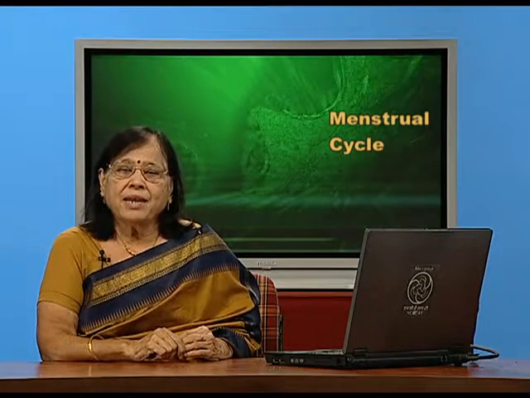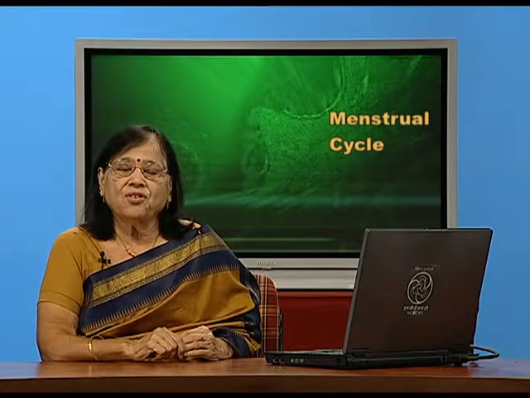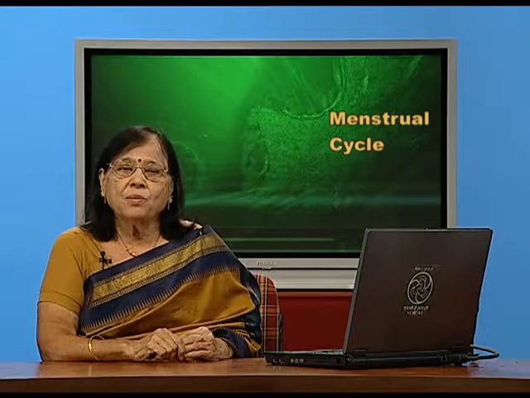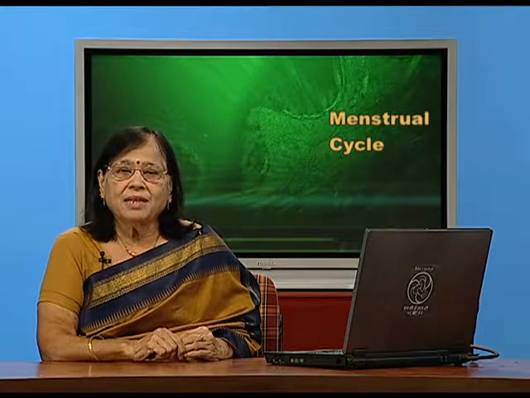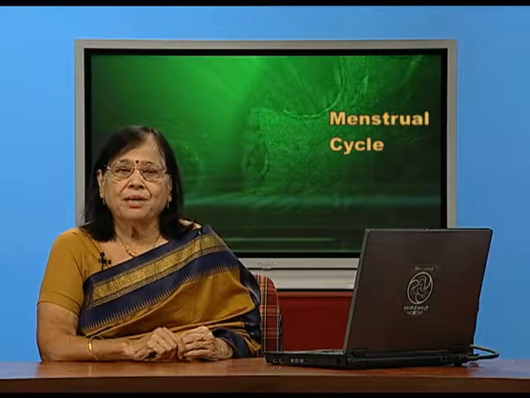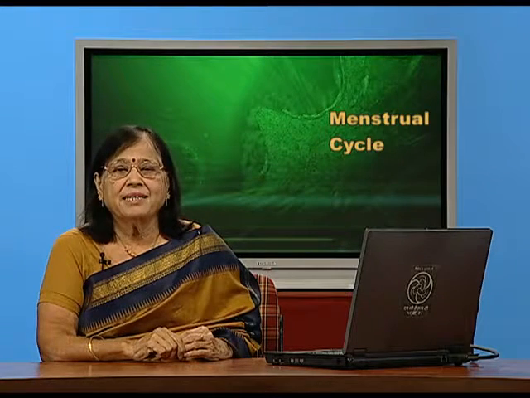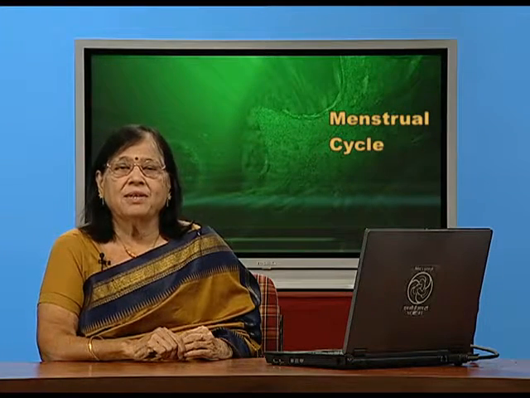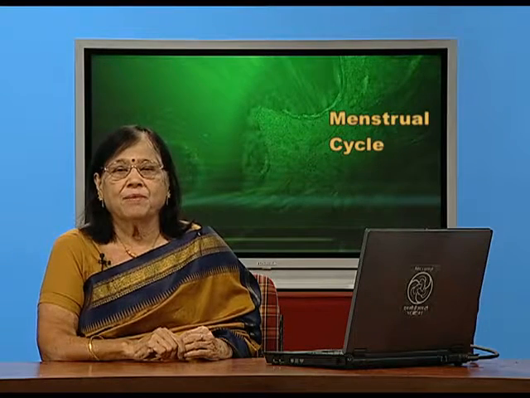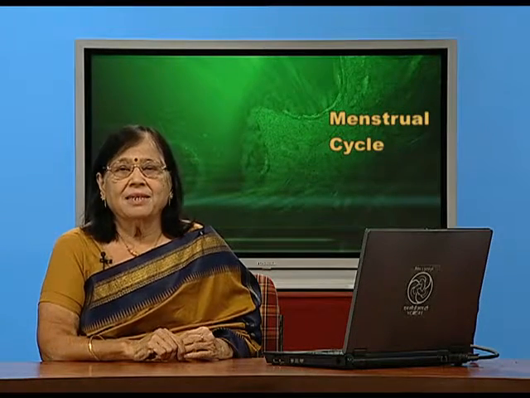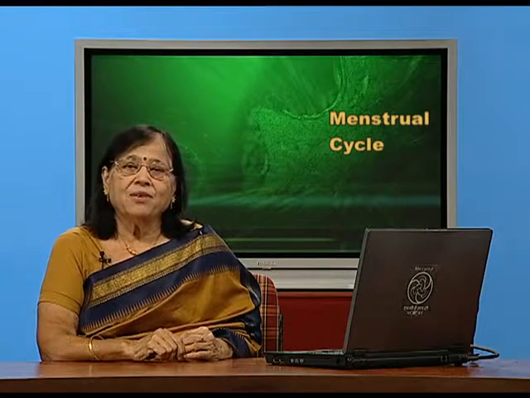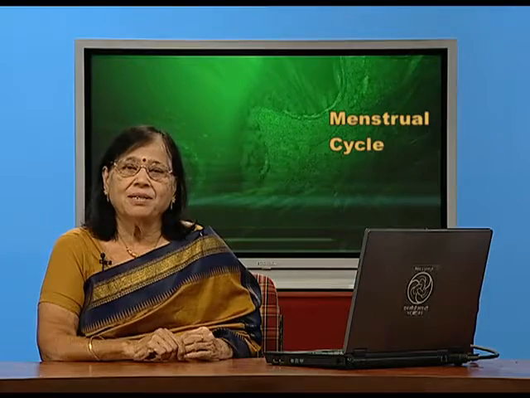The corpus luteum will die, regress, disintegrate and will be converted to corpus albicans. The word albicans, like albino, indicates something white. So, corpus albicans is white and it is dead, non-active, and not releasing progesterone anymore. Suppose fertilization had taken place, then this corpus luteum would have survived for 90 days to maintain the pregnancy. In that case, it is very natural that the next cycle cannot occur. I will come into detail of this a little later.